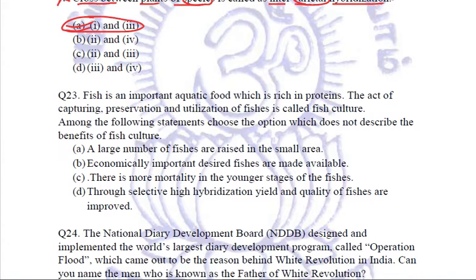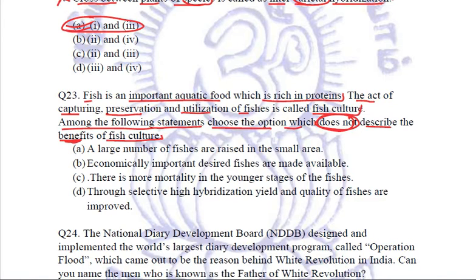Let's see the next question. Fish is an important aquatic food which is rich in proteins. Agreed. The act of capturing, preservation, and utilization of fishes is called fish culture. We know that. Among the following statements, choose the option which does not describe the benefits of fish culture. If we are doing this fish culture, we obviously have got certain benefits. Let us see among these statements which is not the benefit of fish culture.